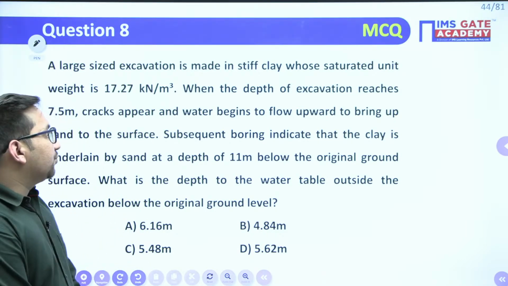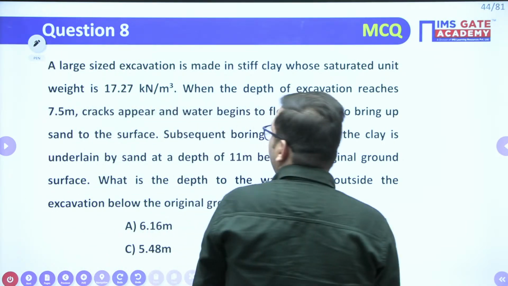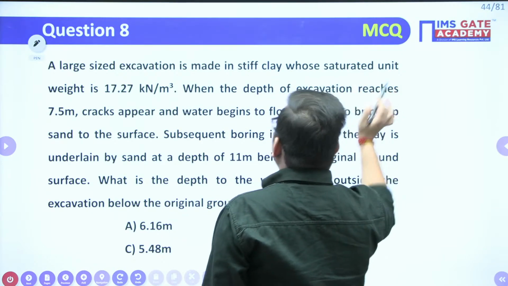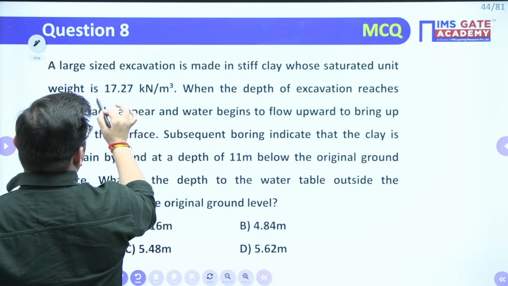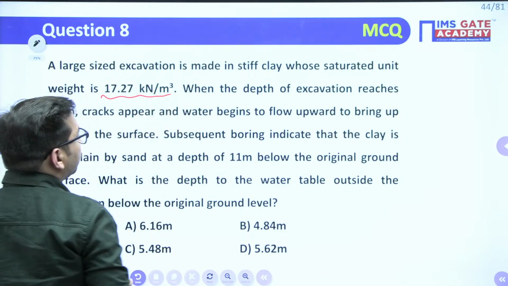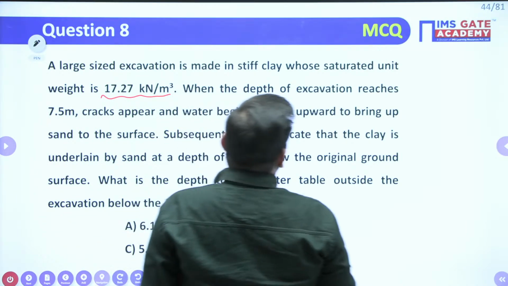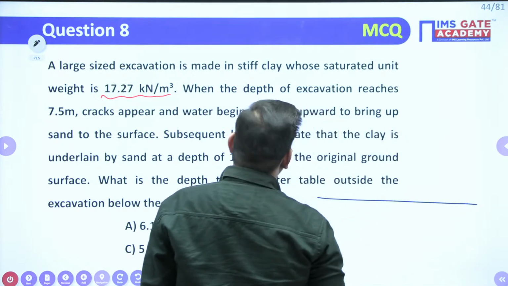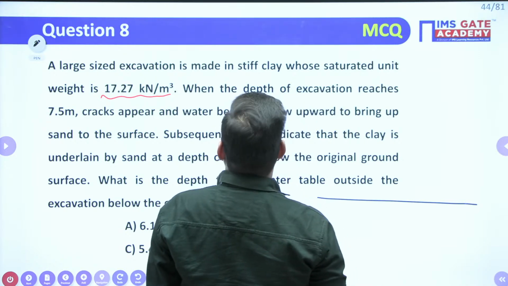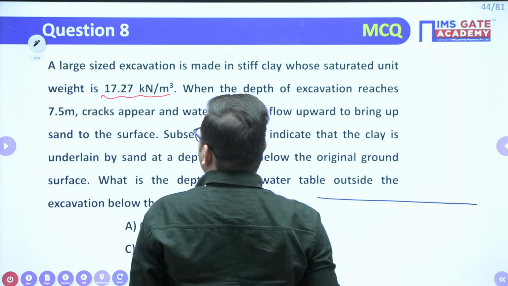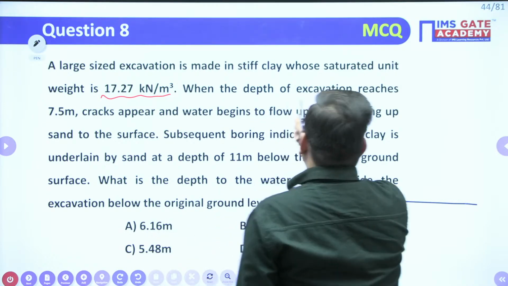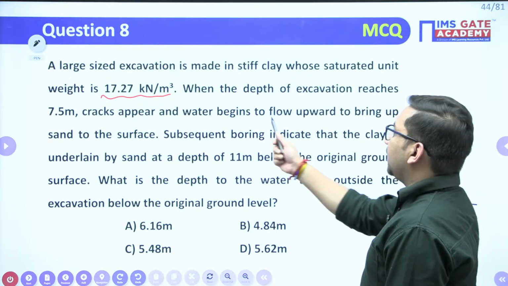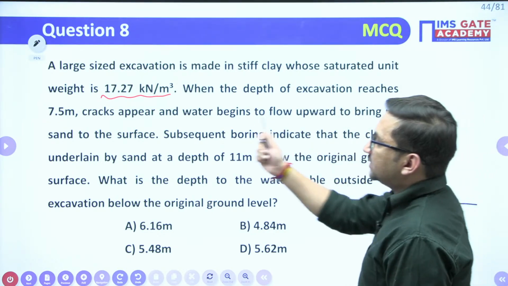Okay, I'll just read the question for you and I'll try to simplify this for you. It is saying that a large sized excavation is made in stiff clay whose saturated unit weight is 17.27 kilonewton per meter cube, right? So it means there is a clay layer, its height is not given, right? So its unit weight is given as 17.27. When the depth of excavation reaches 7.5 meter, the cracks appear and water begins to flow upward to bring up the sand to the surface.